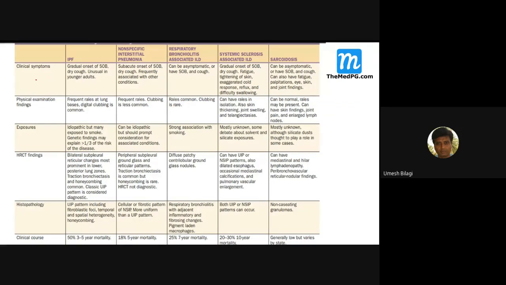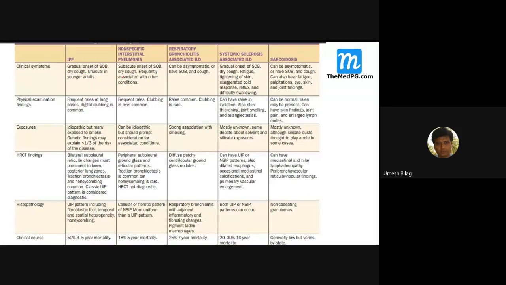Before going into that, I want to go through IPF, or what I also call UIP, usual interstitial pneumonia. Look at this. It is a gradual onset, shortness of breath, dry cough, unusual in young adults. Usually it is in the 5th and 6th decade.